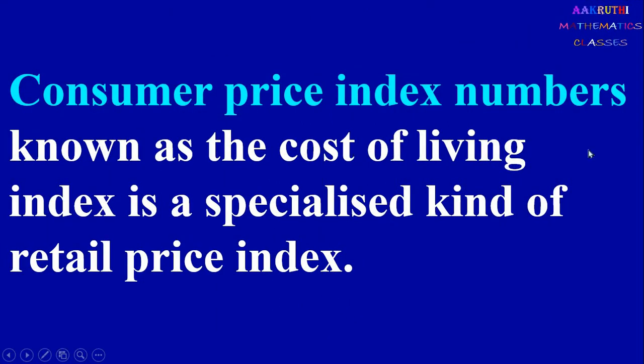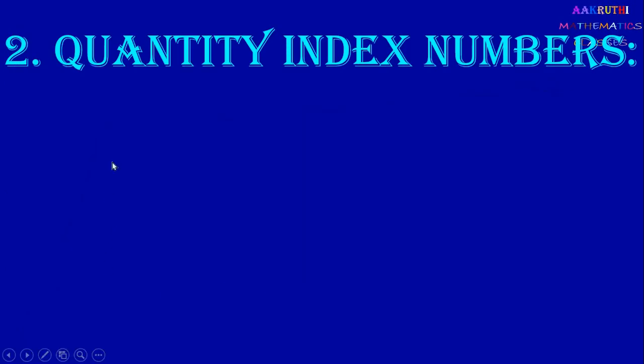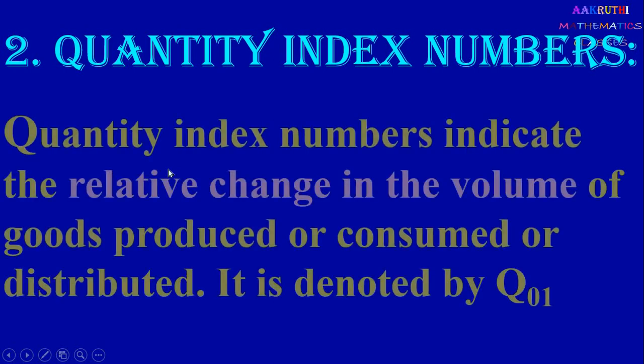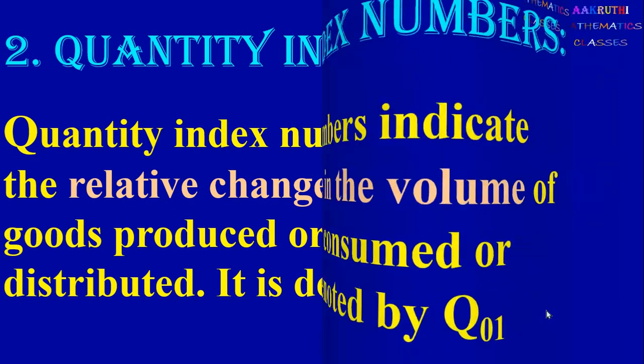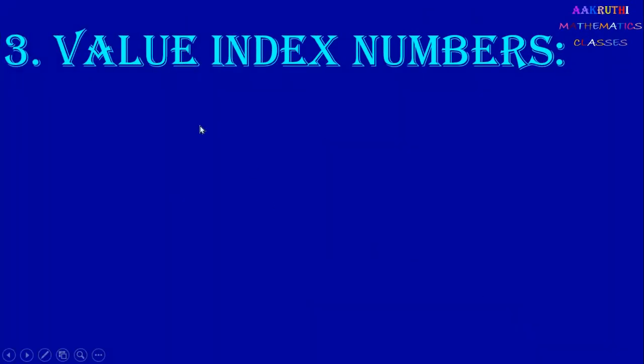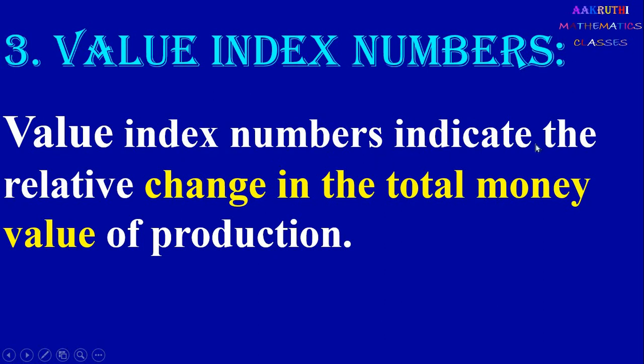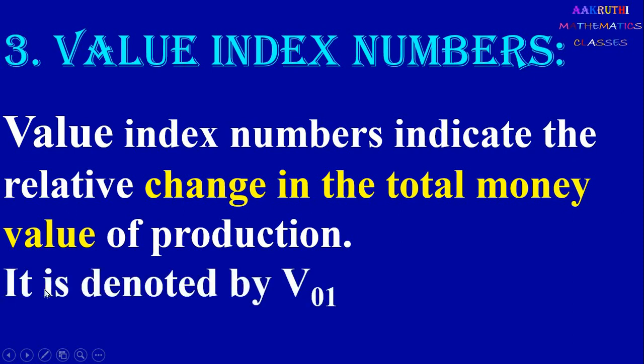Next it is consumer price index numbers. Consumer price index numbers, known as the cost of living index, is a specialized kind of retail price index. Next it is quantity index numbers. Quantity index numbers indicate the relative change in the volume of the goods produced or consumed or distributed. It is denoted by Q01. Next it is value index numbers. Value index numbers indicate the relative change in the total money value of production, and it is denoted by V01.